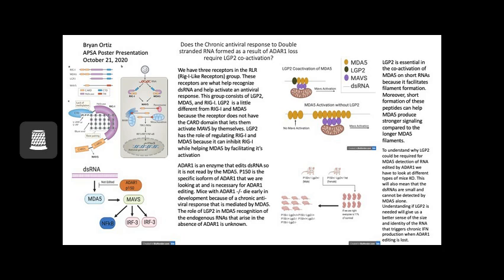The way we can understand if LGP2 is required for MDA5 recognition of RNAs that are not edited by ADAR1 is to look at different mice.